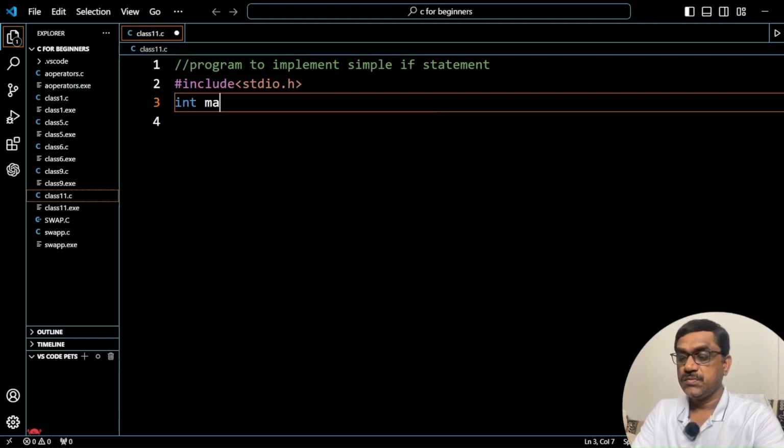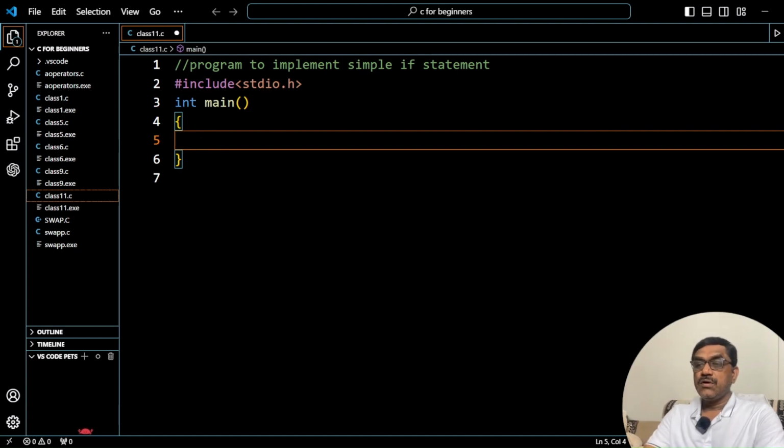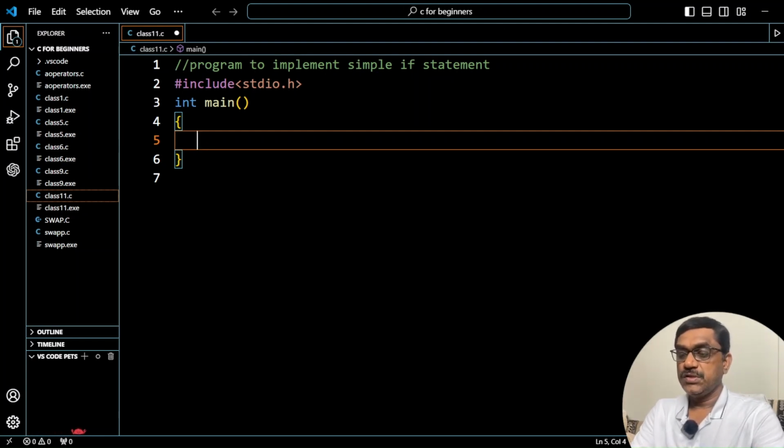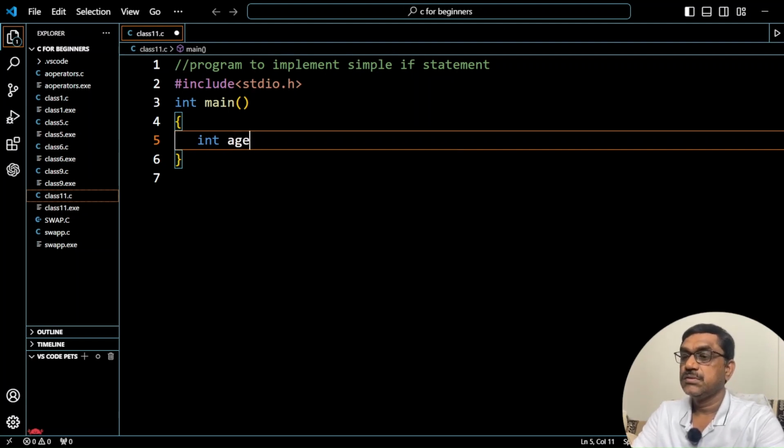Next, int main, opening brace. Now, using the if statement, we are going to check whether a person is eligible for voting or not. How do we check this? By considering their age. So select an integer variable age.